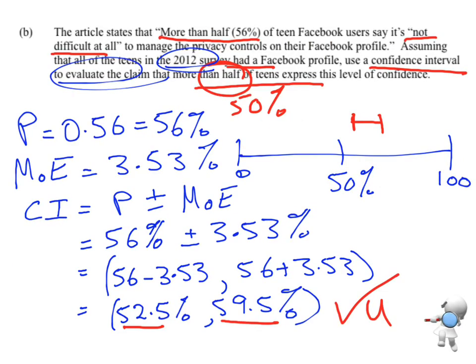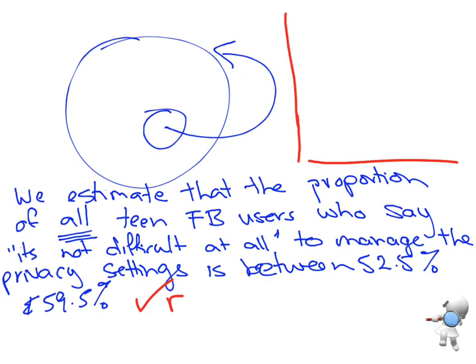So evaluating that claim, I look at where I've drawn this confidence interval, 52.5 up to 59.5. 50% is not inside that interval, and in fact the whole confidence interval is above half. So I can agree with the claim that more than half, because my confidence interval is completely above 50%. That's the evaluation I want to make for the excellence.